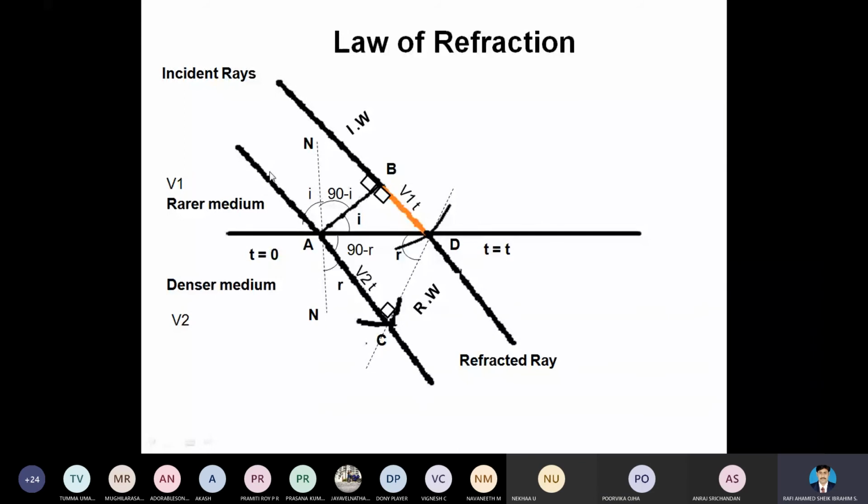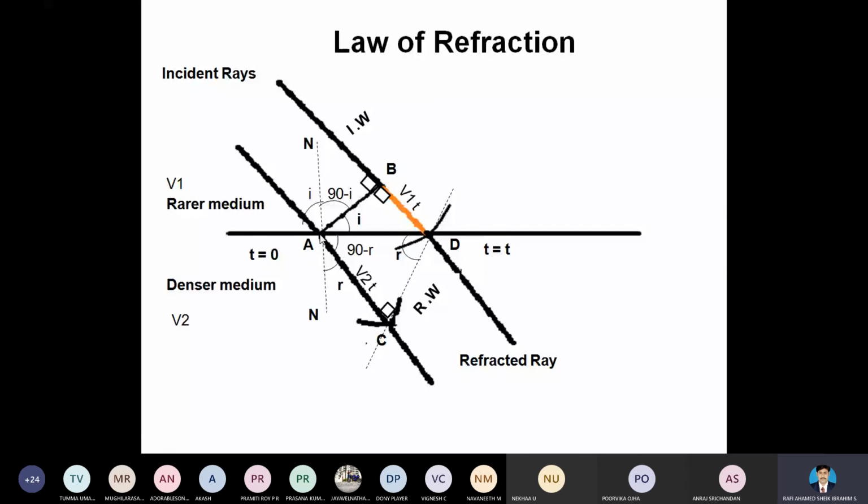So we are launching the light radiation. For example, consider only this first ray, A. No need to consider two rays. When this incident light ray strikes the point A on the material, this point A is called an interface. Why do we call this an interface?